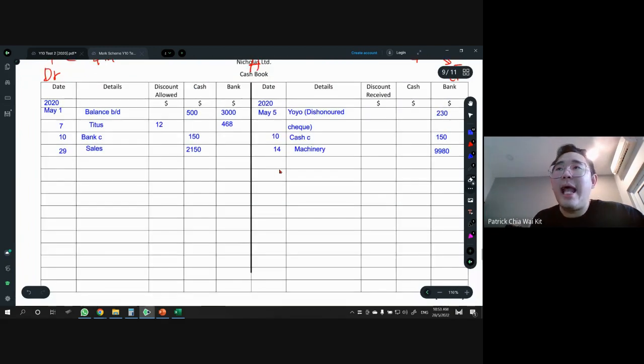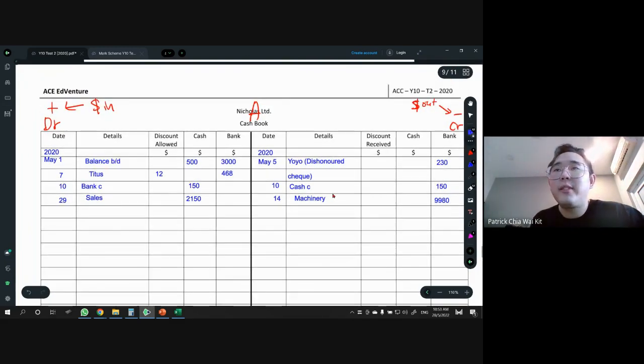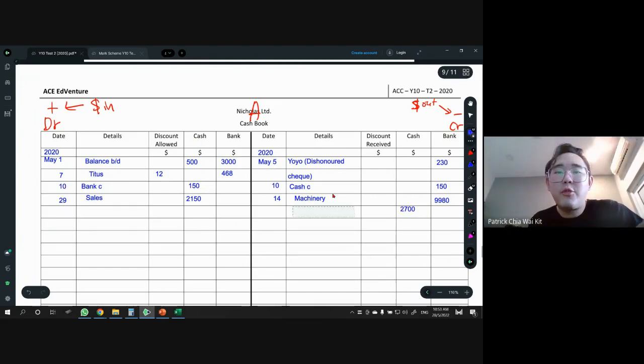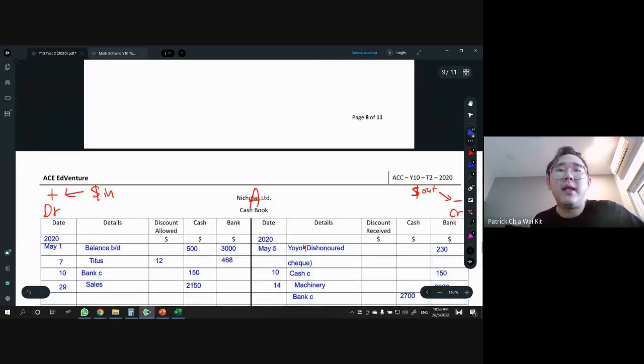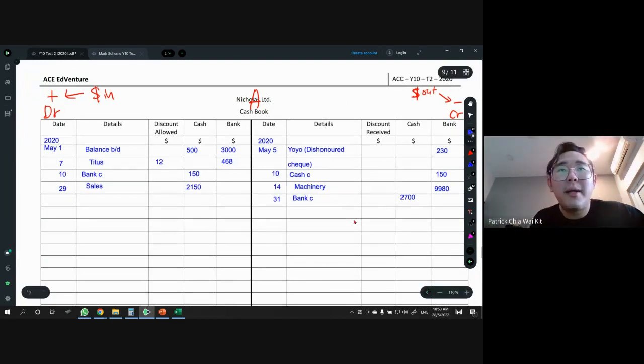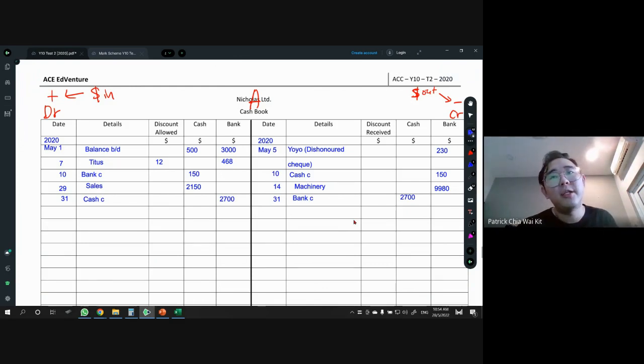So once again, it's money in and also money out. Let's do money out first. Money out will be from the cash account, 2,700. And where is the money going to? It's going to the bank account, so we put bank and the word C. This happened on May 31st. That's how you do it for money out. Then don't forget to do money in also. So where's the money going? Going into the bank account. Same thing, 2,700, and the details, the money come from cash, so cash C. And here also put 31st. Contra is one of the important transactions you must know how to do, because if you don't, then you will lose 2 marks there.